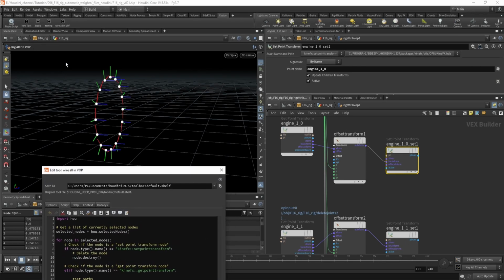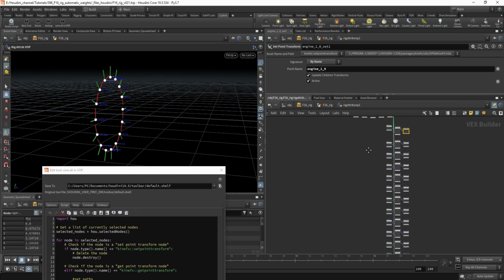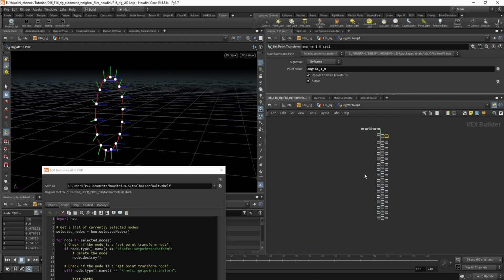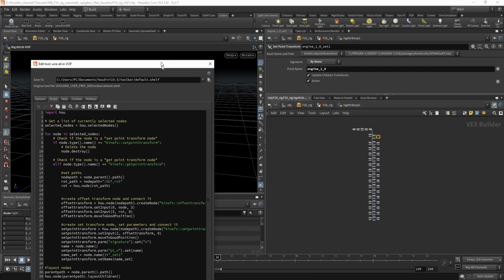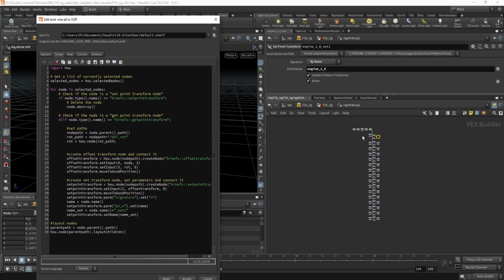And if you notice, if I drag them in, I couldn't just select get point transform. So that's why it's just easier for me to delete it. So I don't have any duplicates or anything, and it's easier for me to delete it and then just create it than to try to somehow connect it and arrange it.